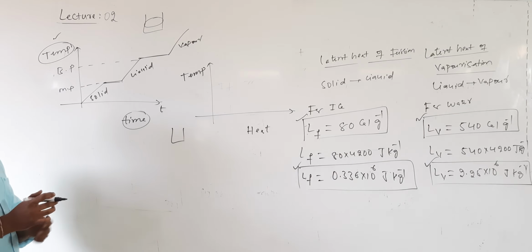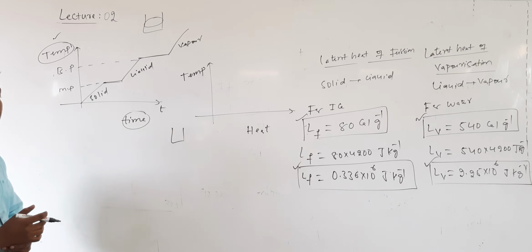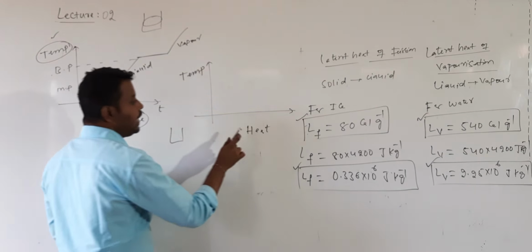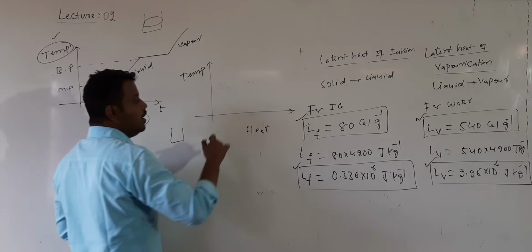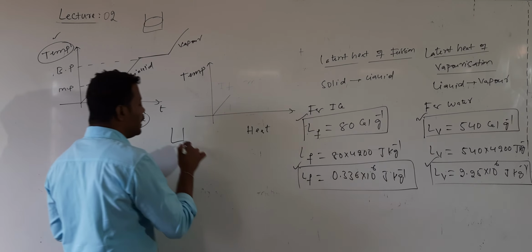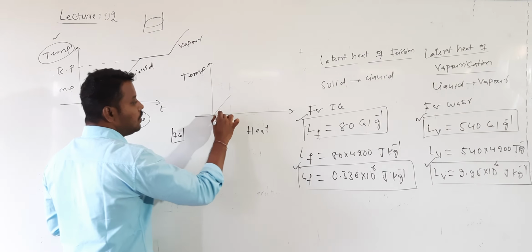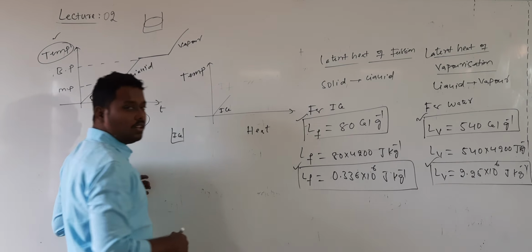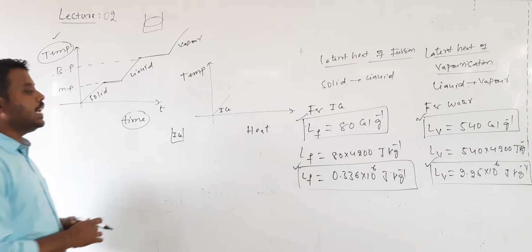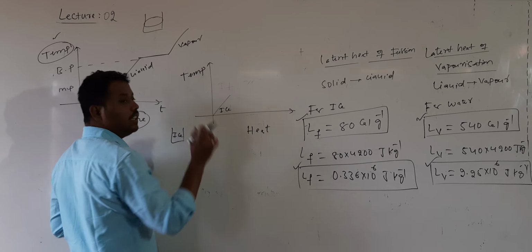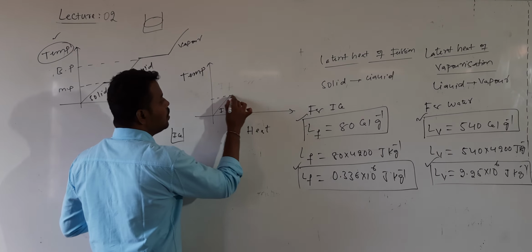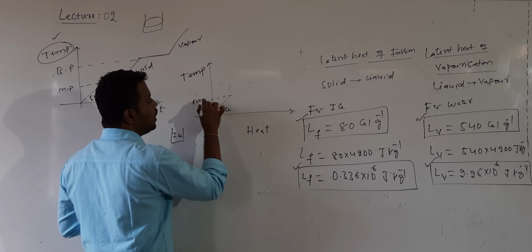I take one solid and start supplying heat. I tell you to plot a graph between heat supplied and temperature. For example, one ice cube is given to you. First the ice will be in the solid state. With increasing heat, what happens to temperature? It increases until the temperature reaches the melting point temperature.